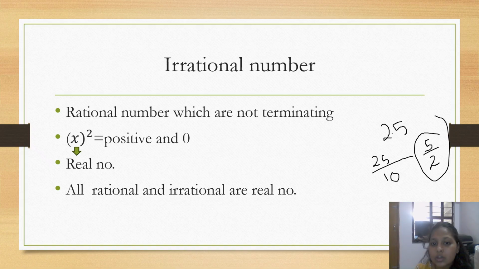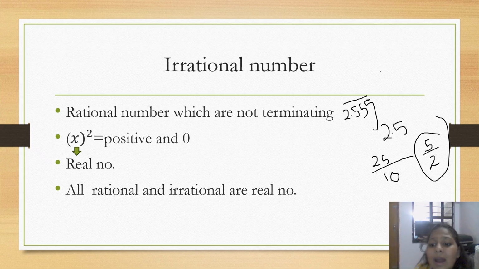So irrational numbers are those which can't be terminated, for example 2.555. And what does this bar made on 555 mean? It means that it's repeating. Instead of dots we can use a bar. Then x, like any number square, if it's positive or 0, then it's a real number.